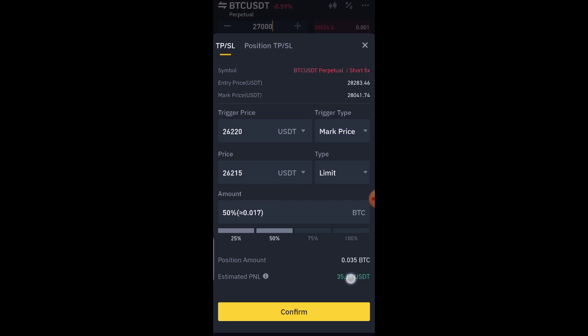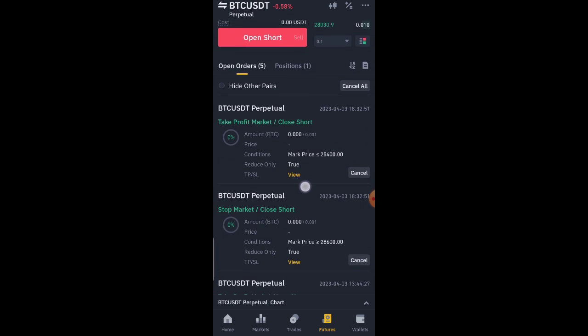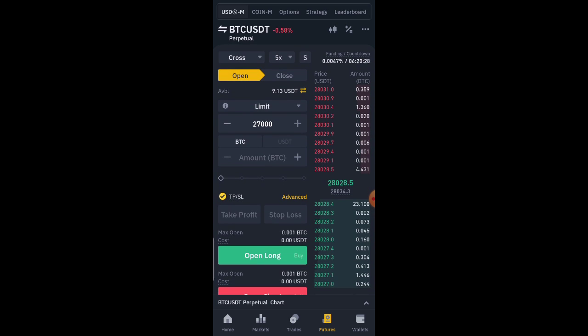So that means if this market gets to my price of, let's say, 25,400, I'll be having like $70 or even more. I hope that's understood. So you click on confirm. Don't forget to click on confirm. If you click on confirm, then you're going to see it at the open orders here as well. The last thing I want to show you is how to use the Binance calculator.